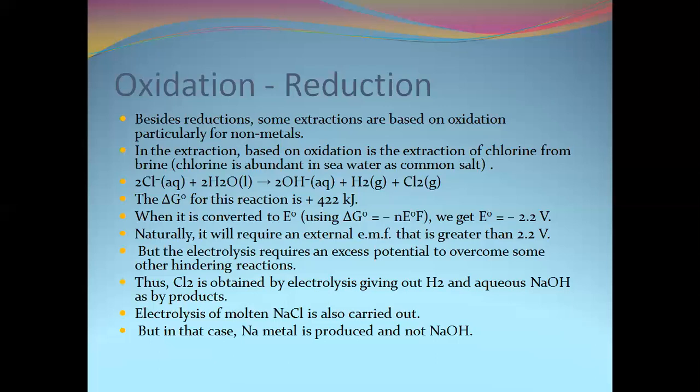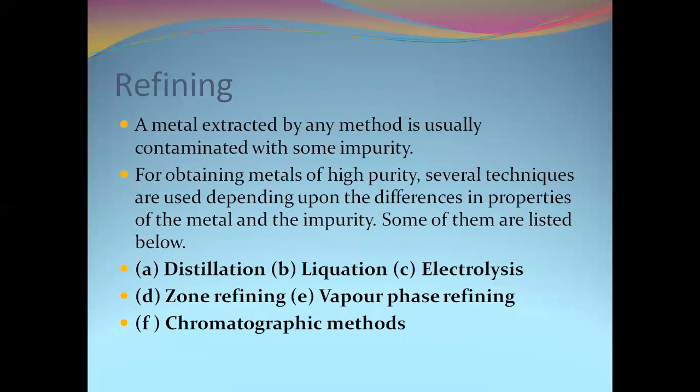How to purify? The next topic is purification of metals, called refining of metals. A metal extracted by any method is usually contaminated with some impurity. Whatever metal is extracted by the blast furnace, or by the copper method, or zinc or any method, contains impurities.